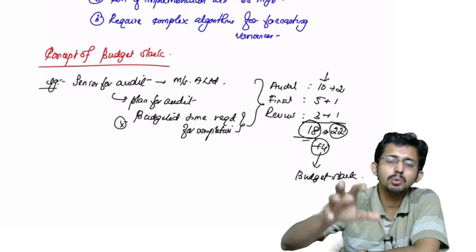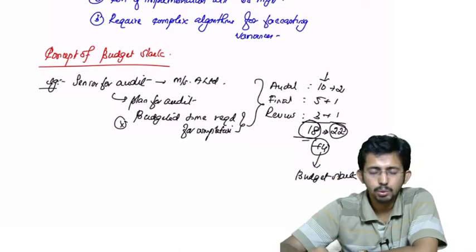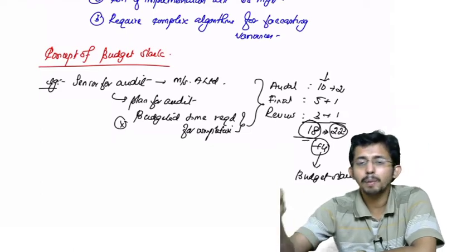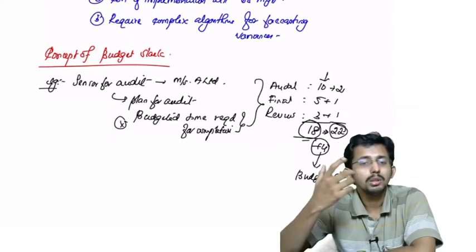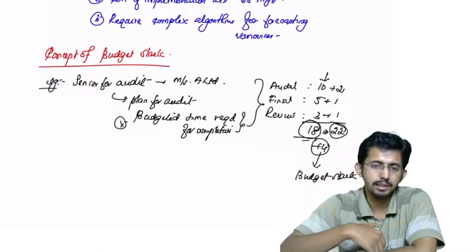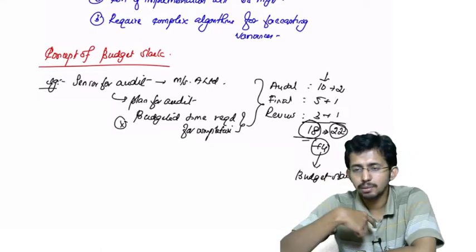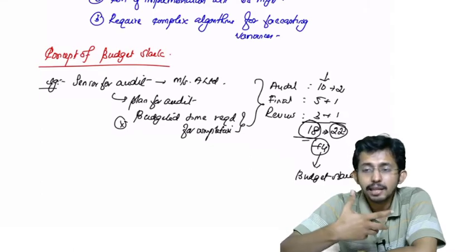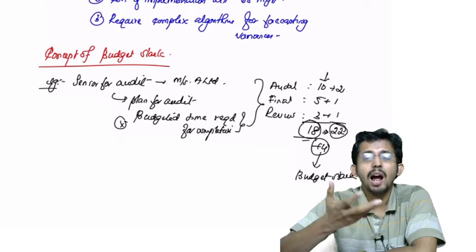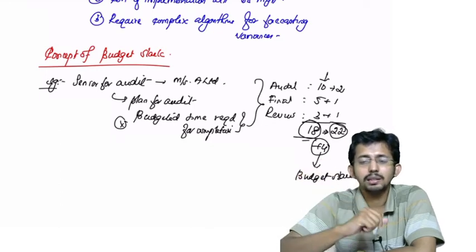You are the person who is to perform the audit. Now you are given the responsibility to prepare the budget. So you feel that if I prepare a lower estimation, then probably I will be in trouble. So why don't I play safe? So what you will do is overestimate.